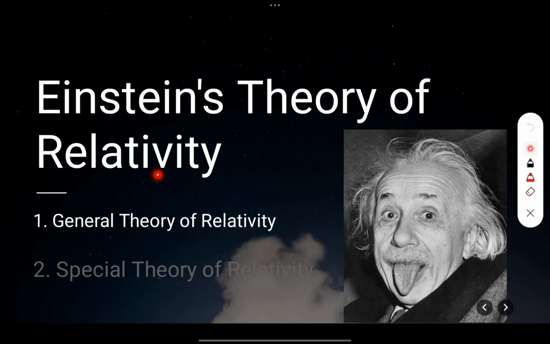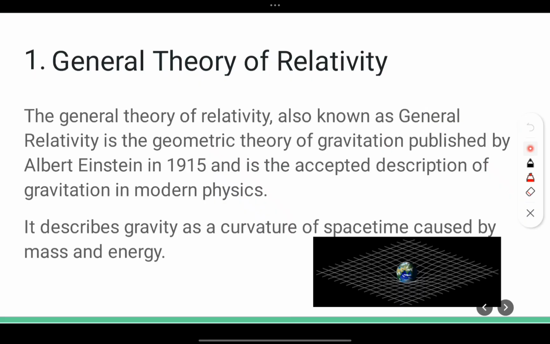It tells about gravity. Okay, it does not tally with Newton's law of gravitation. It's different from Newton's law of gravitation. It basically tells that gravity is the consequence of space-time curvature. And the second one is the special theory of relativity: E equal to mc square, time dilation, length contraction. You have heard this, I think. So this comes under the special theory of relativity. Almost everyone has heard about E equal to mc square.